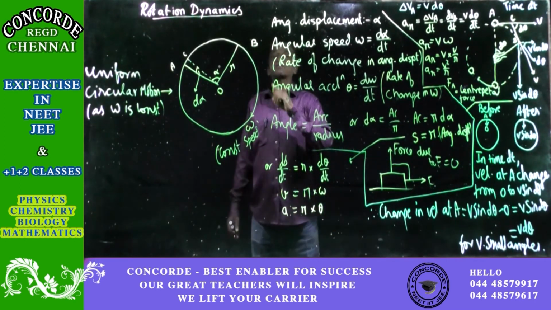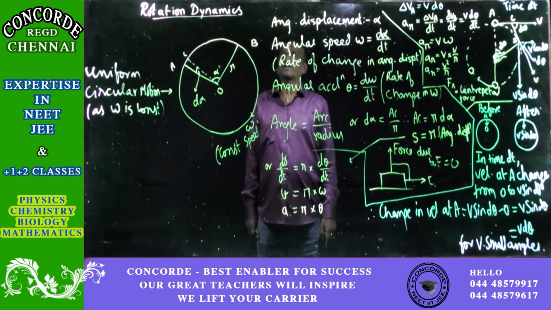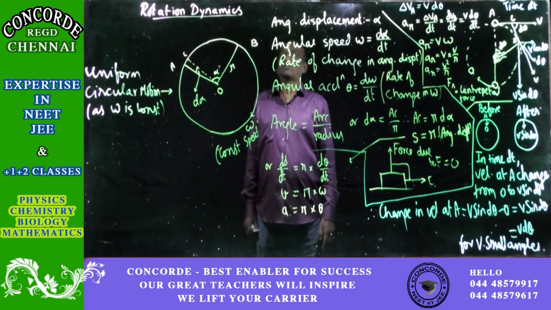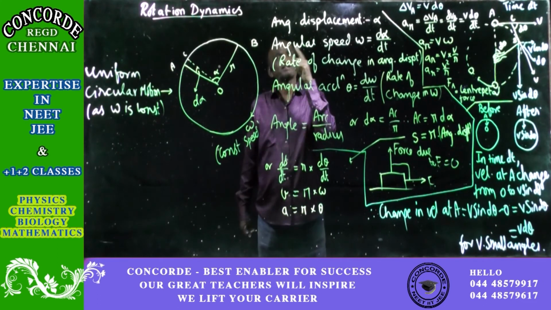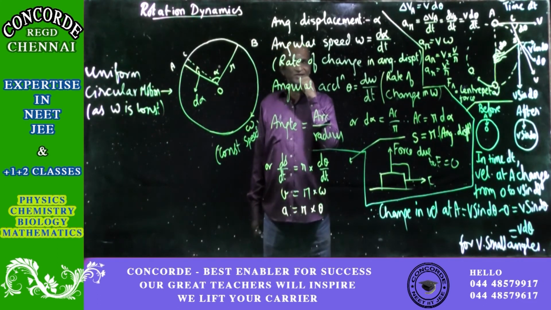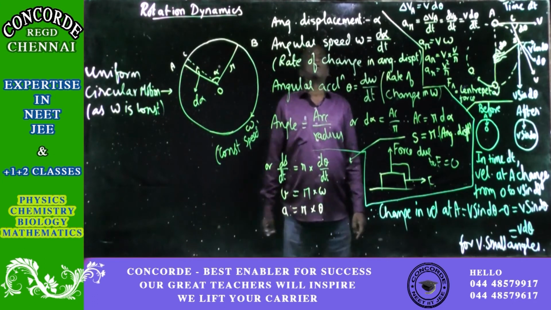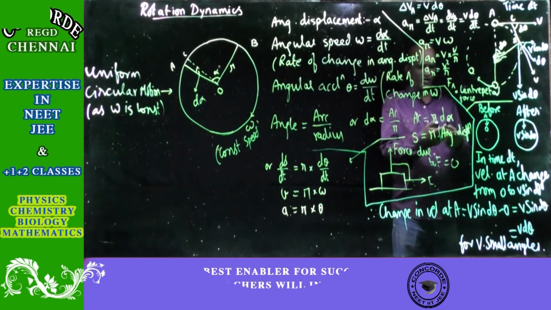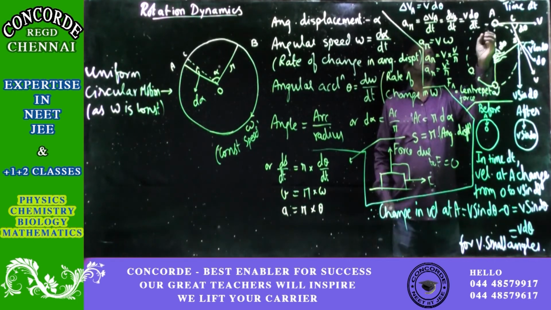But if there is no acceleration at all, then motion itself is not possible. So we have to make note of that: acceleration is not there, acceleration is also there. What is this? To understand that, let us take the other diagram shown here. You can see that we have taken a particle to describe circles.